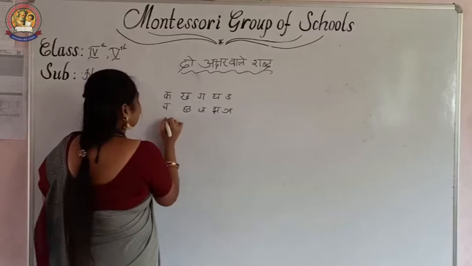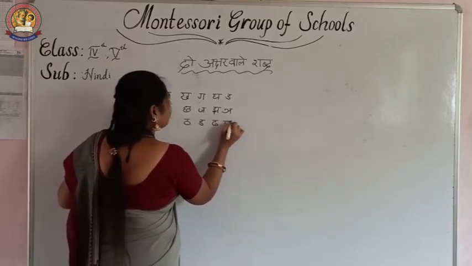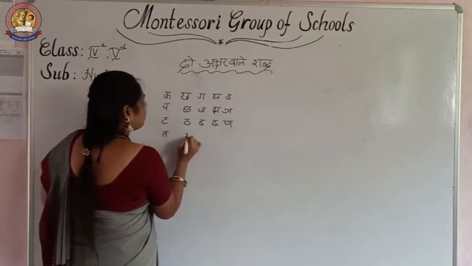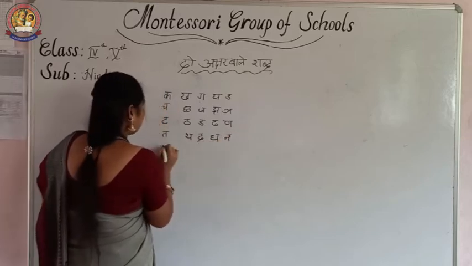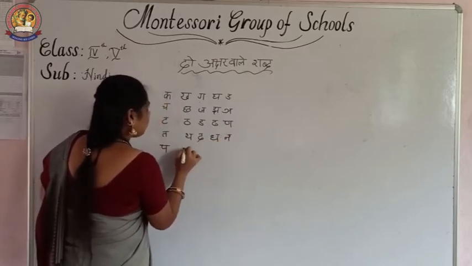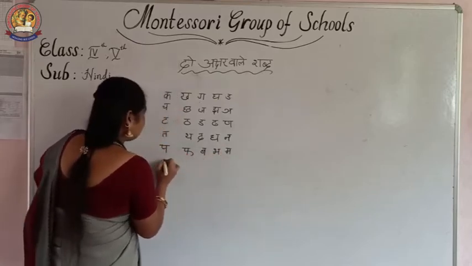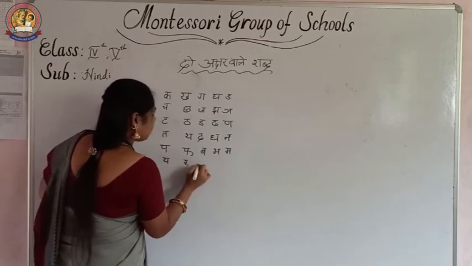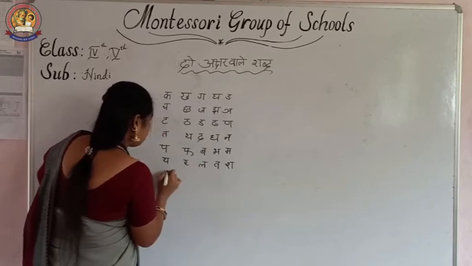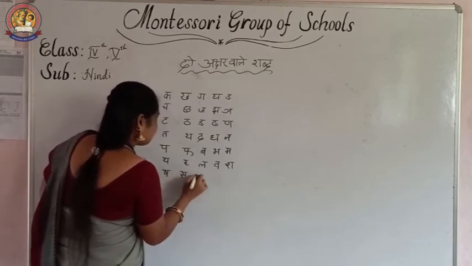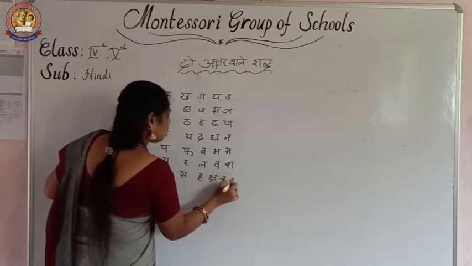Then Ta, Tha, Da, Dha, Na, Pa, Pha, Ba, Bha, Ma, Ya, Ra, La, Va, Sha, Sha, Sa, Ha, Ksha, Tra, Gya.